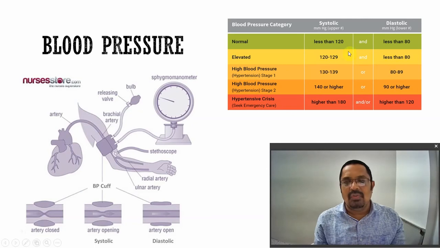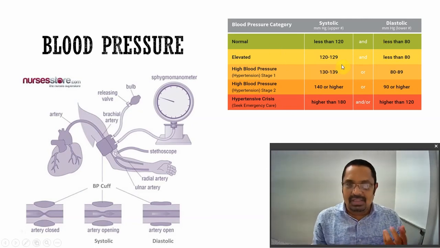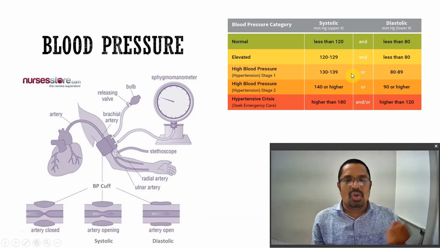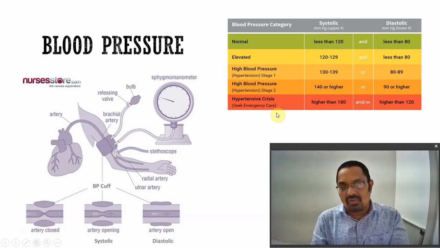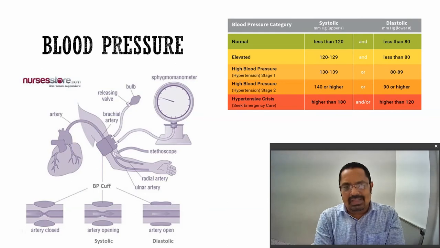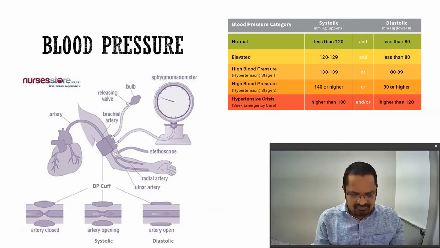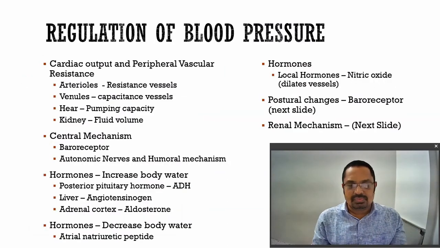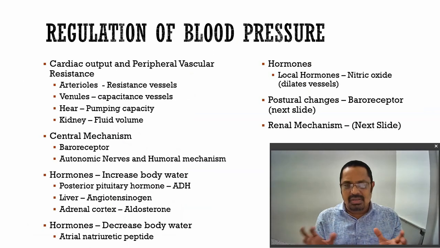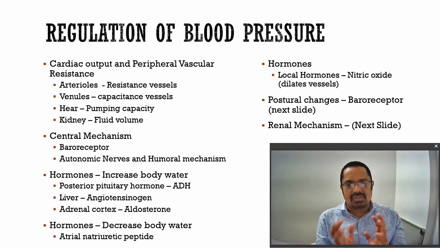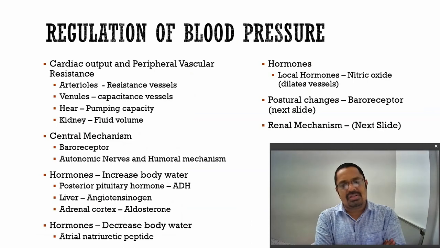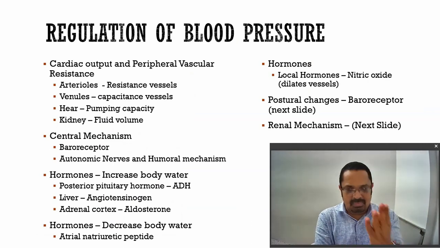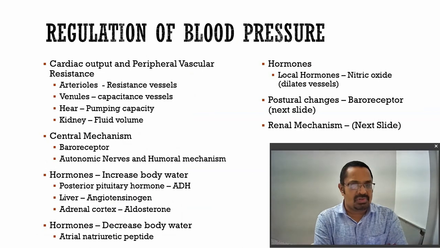And these values we have already seen: normal blood pressure is 120/80, then slightly elevated. What does high blood pressure mean? High blood pressure in second stage and high blood pressure crisis. These we have already seen, and we have also seen that these blood pressures are relative. Relative means there should be certain conditions for that. Generally, the regulation of blood pressure takes place by different mechanisms.